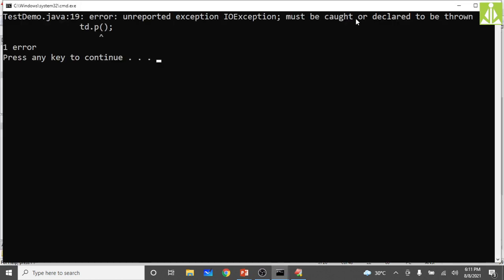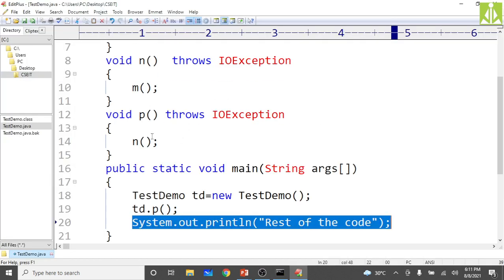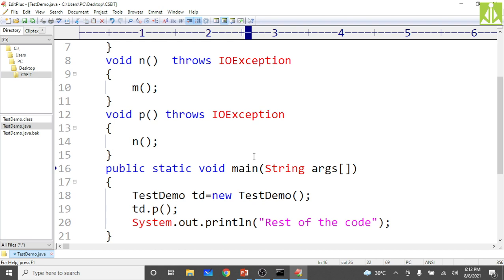Compile. Okay, already we made P also throws IO exception. Yes, we made P also throws. So if main is throwing, the default exception handler is handling, isn't it? Main is throwing, the default exception handler is catching, but the default exception handler is unaware that main will throw IO exception. So we have to make main also throws IO exception. We have to make the default exception handler aware that main will throw the IO exception. So that we do now.